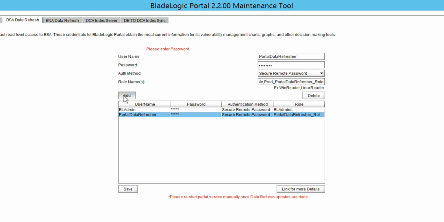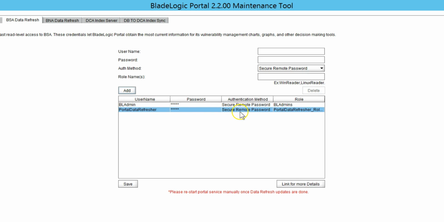Click on add. So this time, for the data refresh user which has 3 different roles, we are still able to enroll this user as a portal data refresh user.